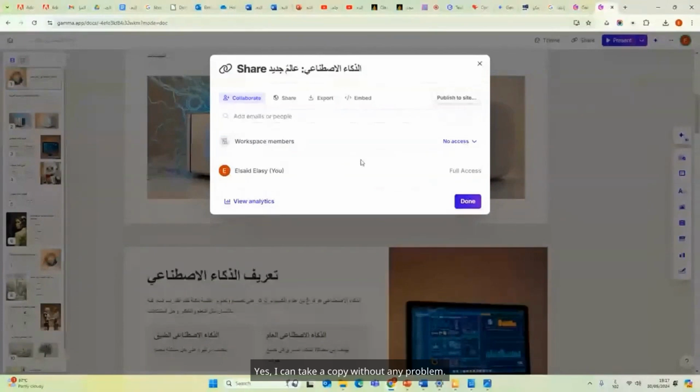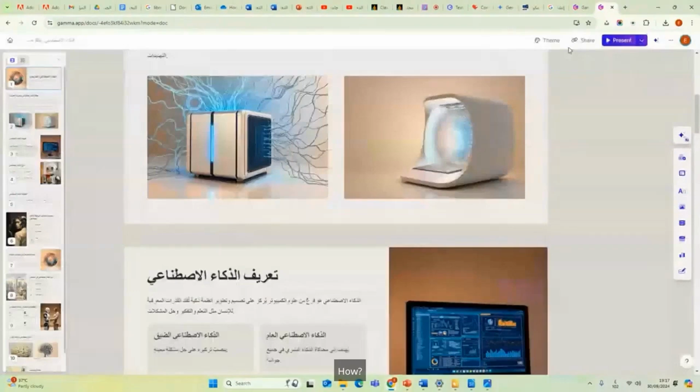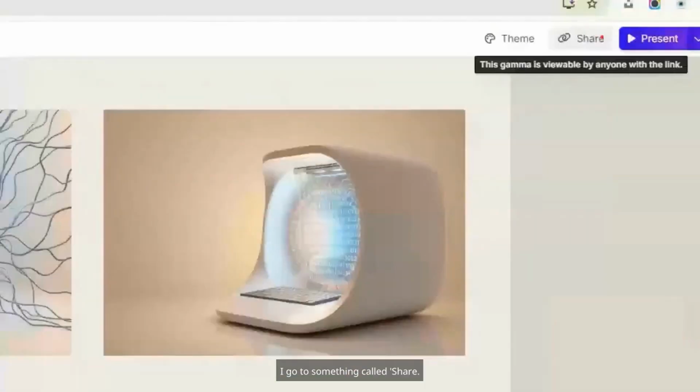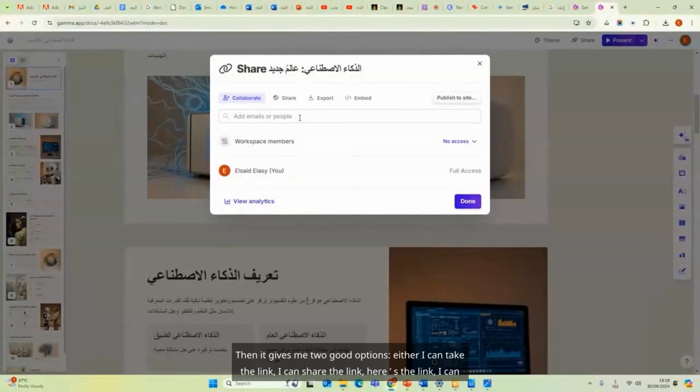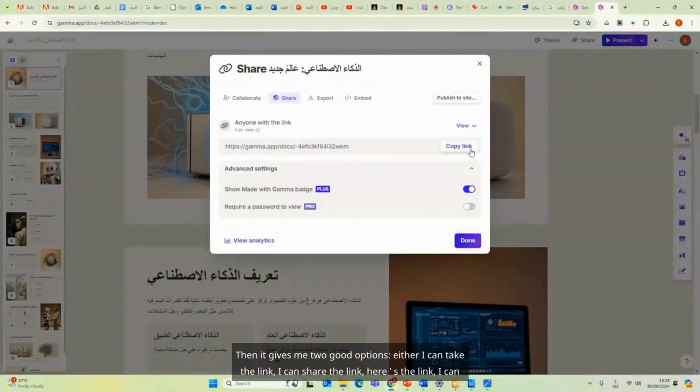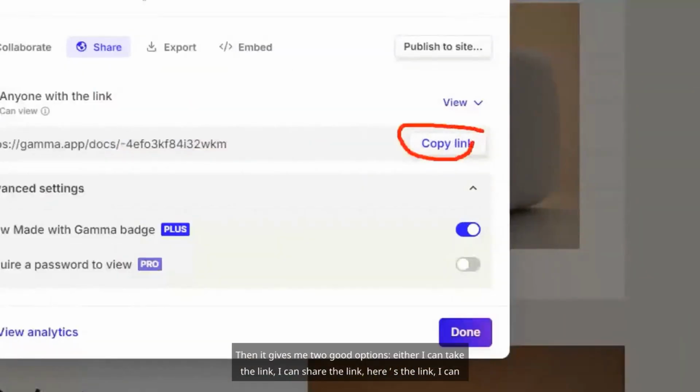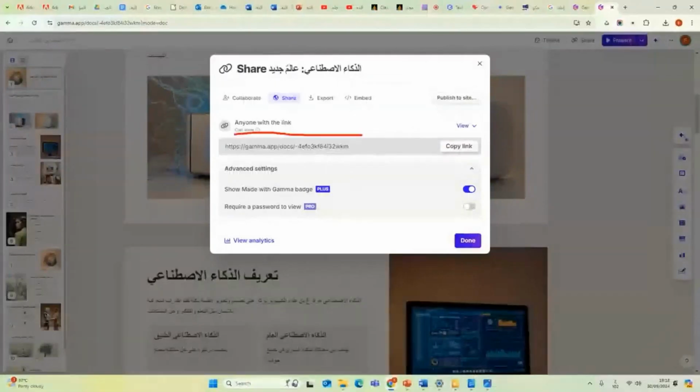Yes, I can take a copy without any problem. How? I go to something called share. Here it is, share, which is the sharing option. Then it gives me 2 good options. Either I can take the link, I can share the link. Here's the link. I can copy the link.